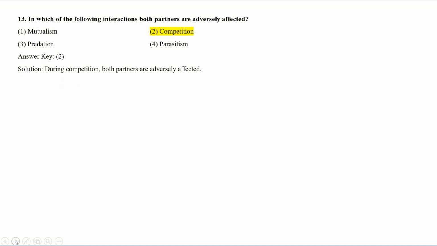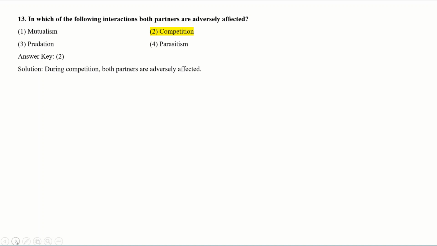Next question. In which of the following interactions are both partners adversely affected? Both partners adversely affected means there is an adverse effect on both partners. See the options: mutualism, competition, predation and parasitism.